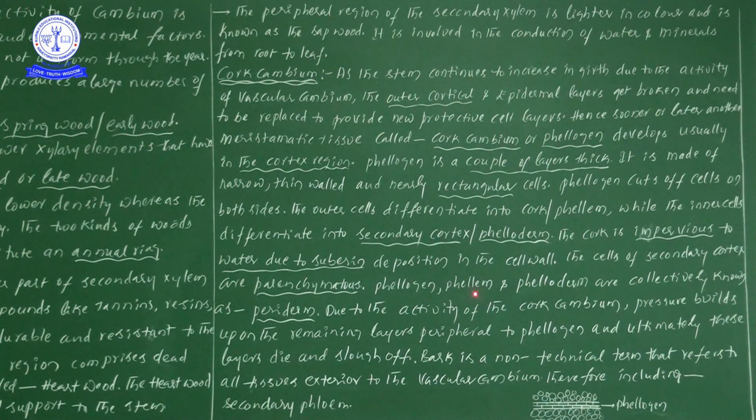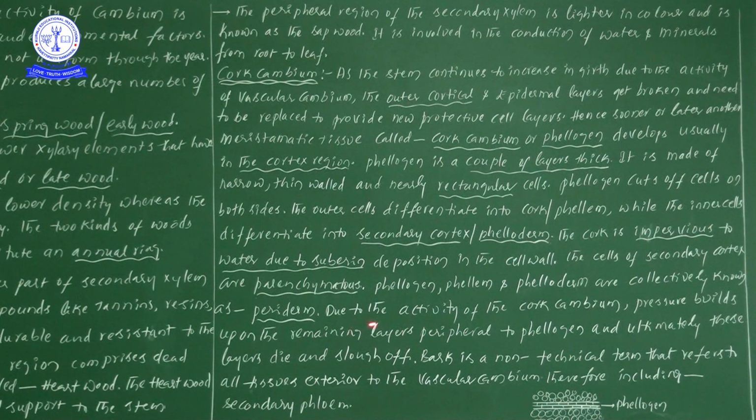Now the phellogen, phellum and phelloderm. Phellogen is there, phellum outside cells are there, and phelloderm inside cells are there. All together collectively we call this periderm. Important: periderm means the combination of phellum, phellogen and phelloderm together. Definitely there is a chance to get confused, that's why these three points are written one by one, and all three are marked as periderm.